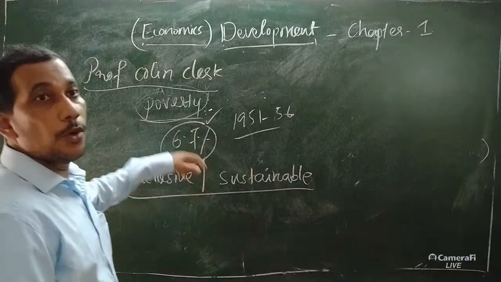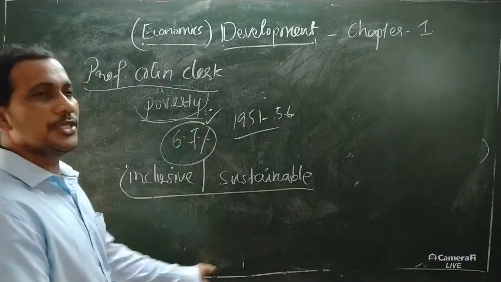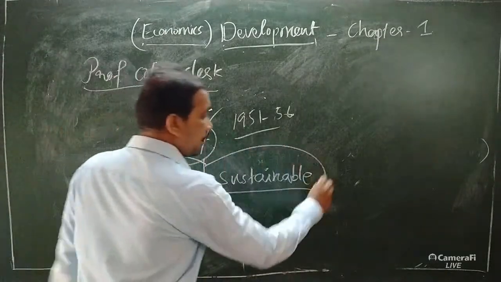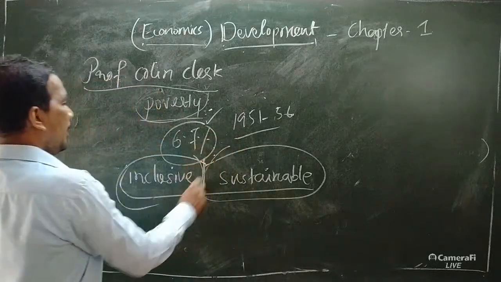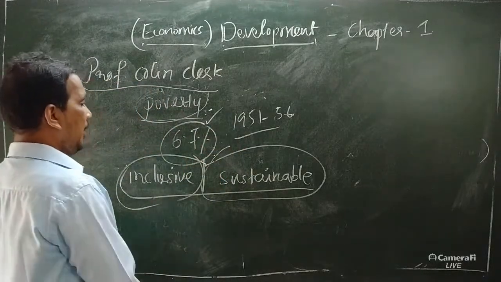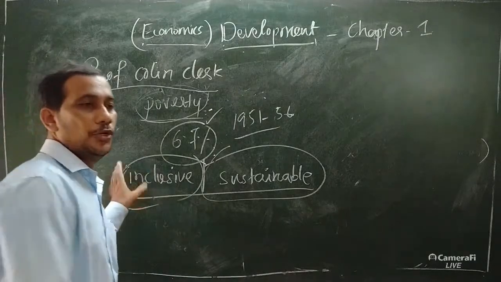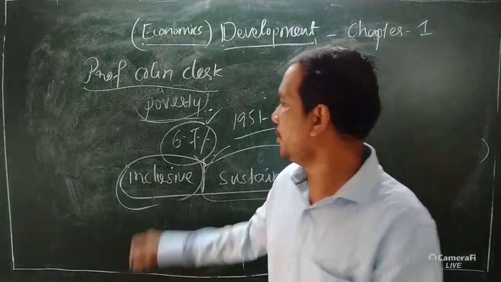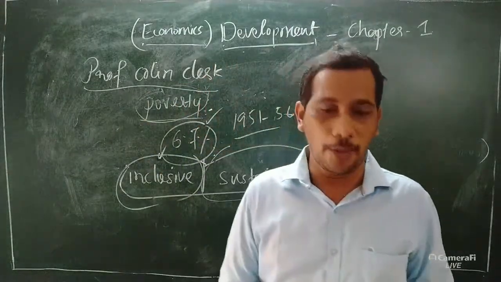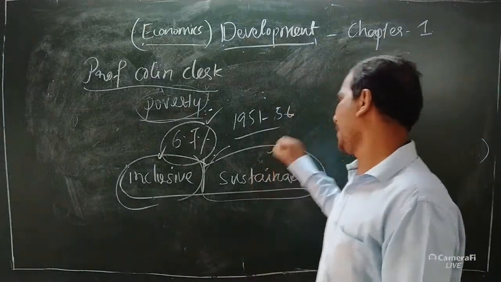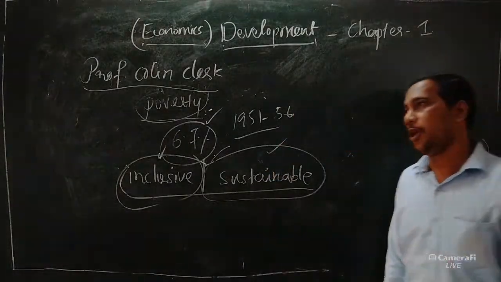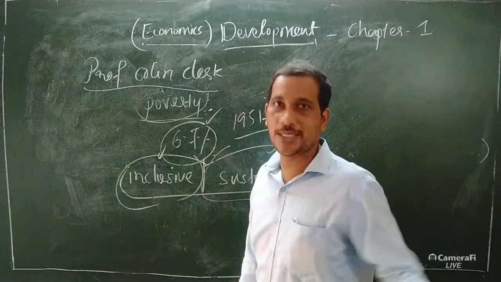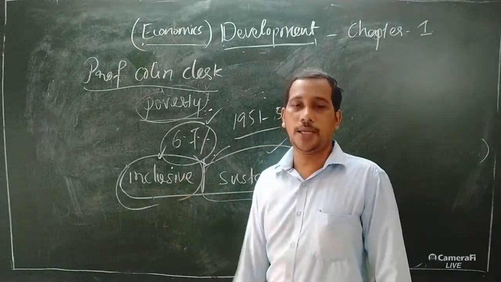See, inclusive means overall development, along with each and everything. That is known as inclusive. Inclusive means development in each and every sector also. This is important. So this is known as inclusive development. The second thing is sustainable, which means stable. The economic development as well as the real national income is sustainable. So that is beneficial for the country.